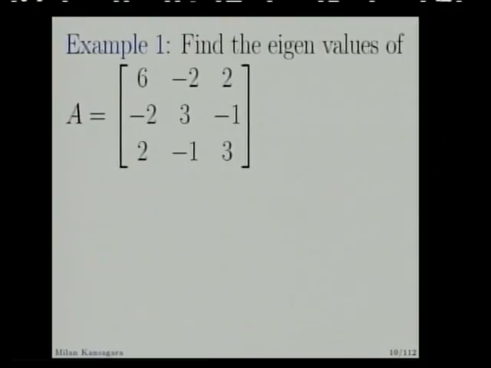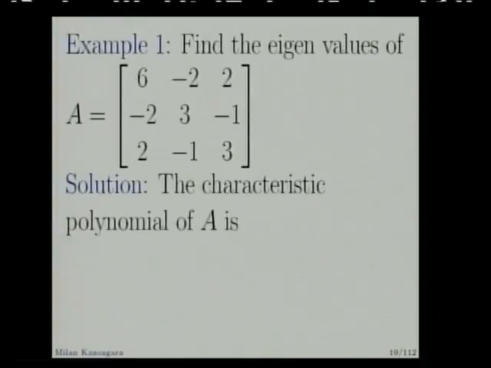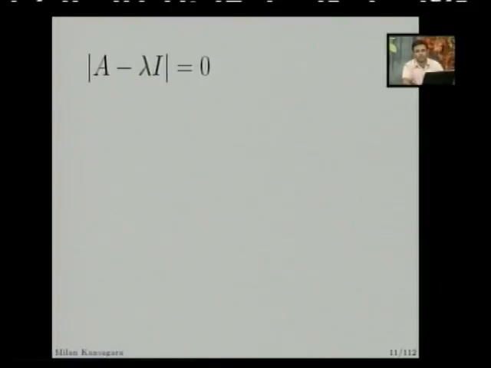So let us see one example. Find the eigenvalues of matrix A, and this matrix is 3 cross 3: 6, minus 2, 2; minus 2, 3, minus 1; and 2, minus 1, 3. So first of all, the characteristic polynomial of A is, by definition, what? Determinant of A minus lambda I equal to 0. So now A is the given matrix, lambda is some scalar, and I is the identity matrix. So here the matrix I is of the same order as A.